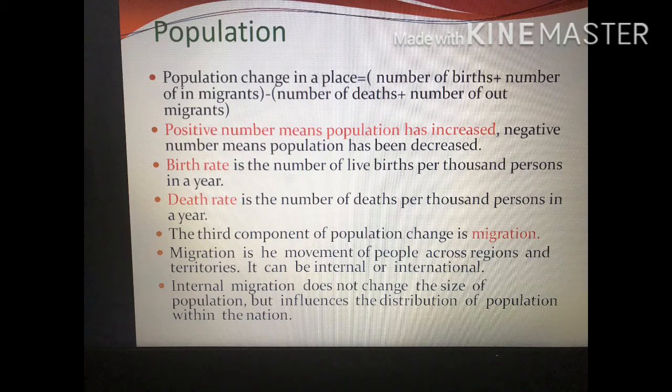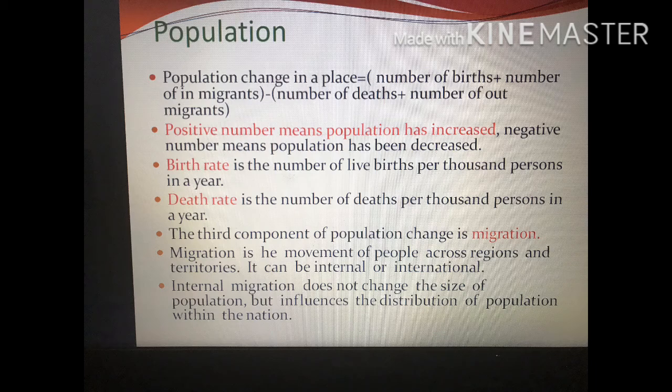Birth rate is the number of live births per 1,000 persons in a year. So what is this birth rate? It is the number of live births per 1,000 persons in a year. Now death rate is the same as the birth rate. Death rate is the number of deaths per 1,000 persons in a year. So both are per year and per thousand persons. Now the third is migration.